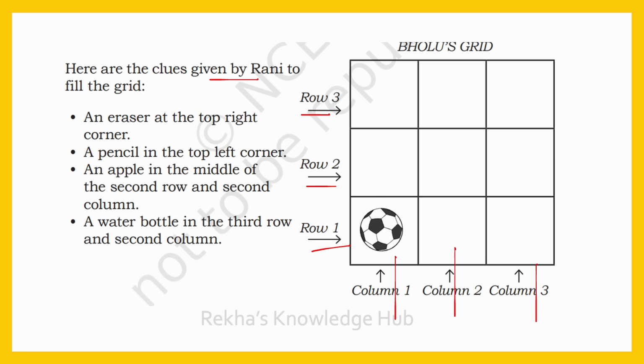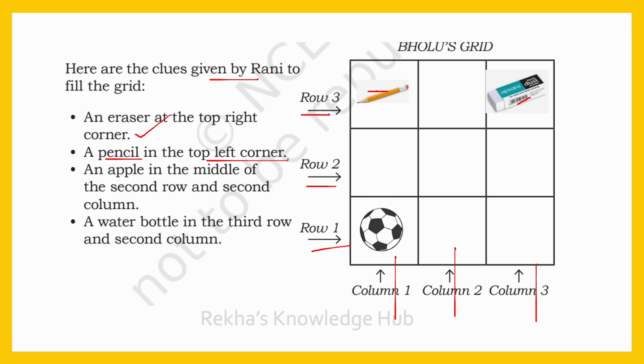An eraser at the top right corner. See, what is the first clue? An eraser at the top right corner. Which is the top right corner? Here. So here you have to place an eraser. Next one, a pencil in the top left corner. Which is the top left corner? See here. Here you have to place a pencil.